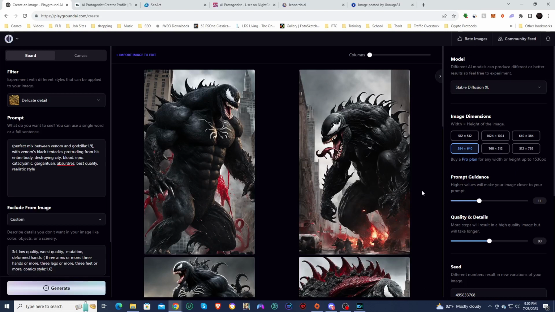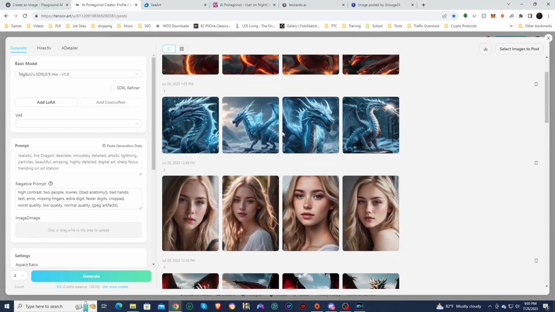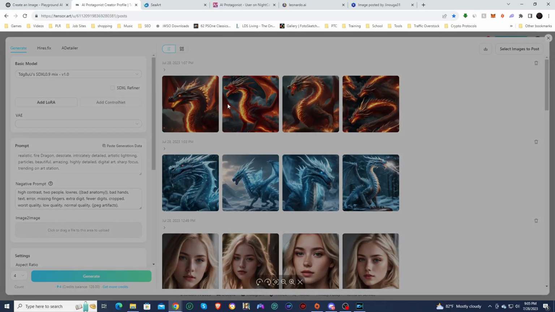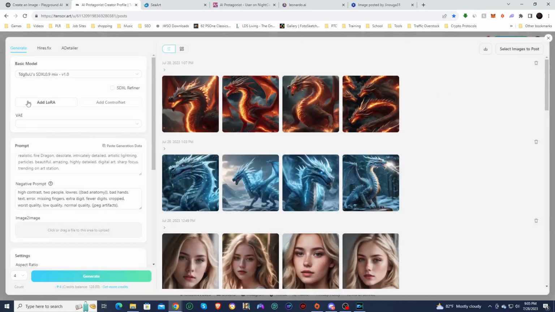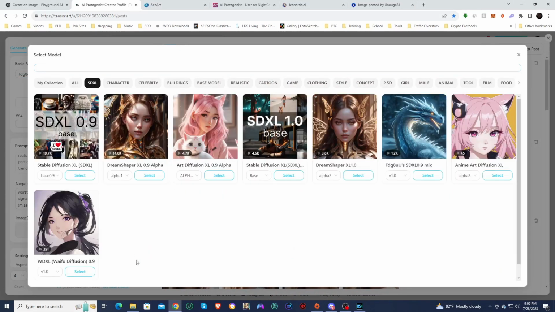Alright, so let's jump into the next one. So this is Tensor Art. You can see some of the images that I've already created. These are all Stable Diffusion XL images using one of the LoRAs that's already been trained for Stable Diffusion XL. But man, these are some beautiful images. So I'm going to drop all the prompts back into this one, and we'll jump back and see what it looks like.